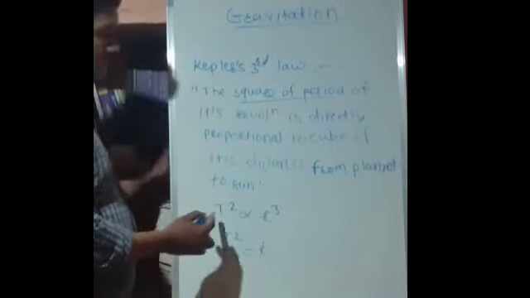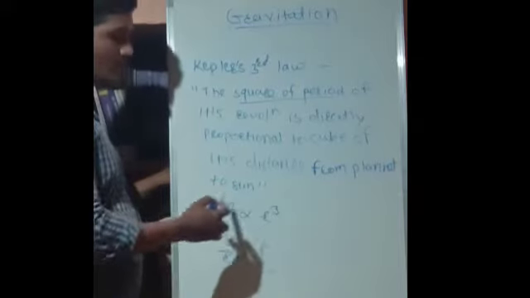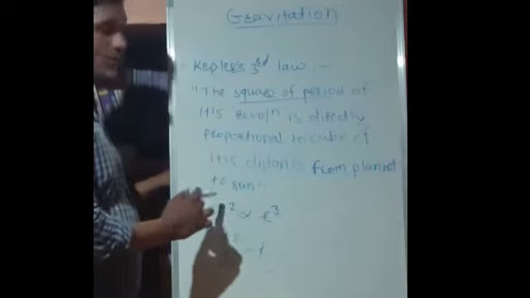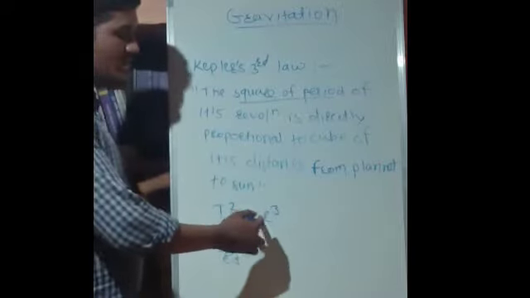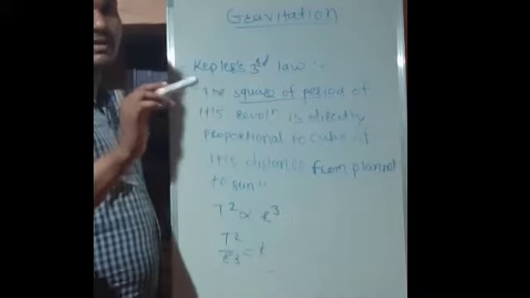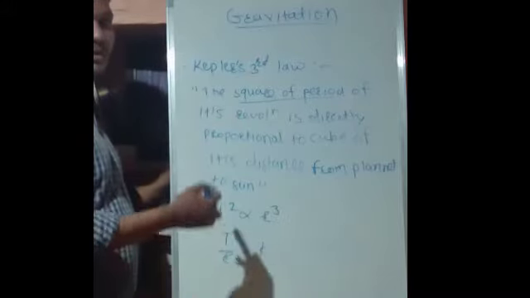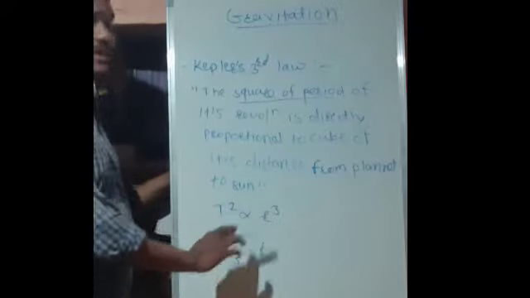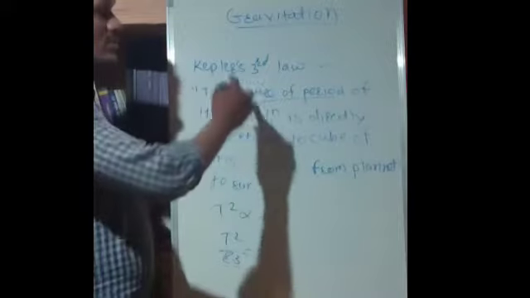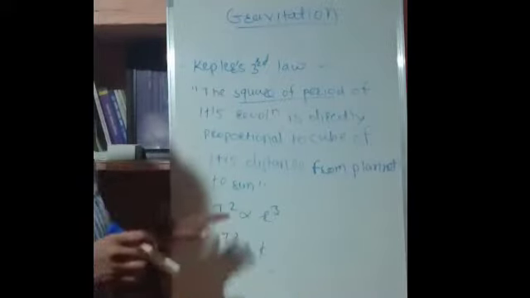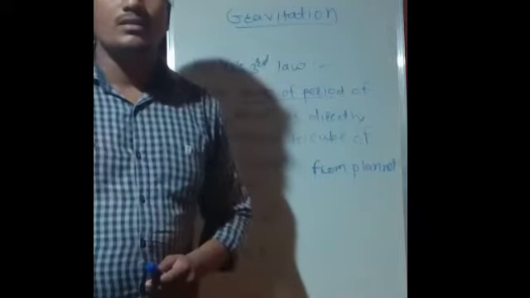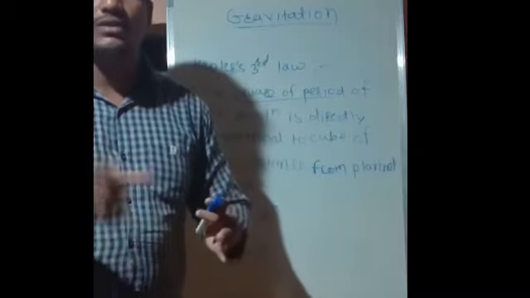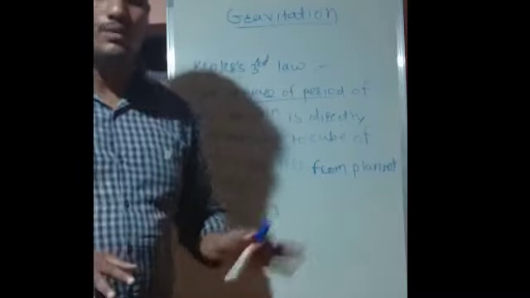Then T square is directly proportional to r cube. T square indicates the square of period of revolution, which is directly proportional to the cube of its distance, means the distance of planet and the sun. If we want to remove the proportionality sign, then T square upon r cube is equal to k. K is the proportionality constant. So this was all about Kepler's third law. This is how we have learned about Kepler's theory, its introduction, first law, second law and third law.